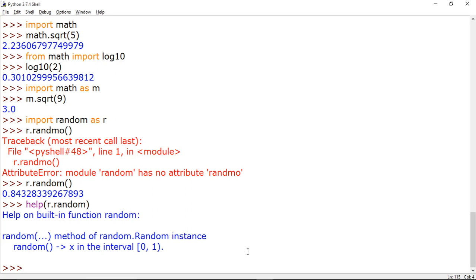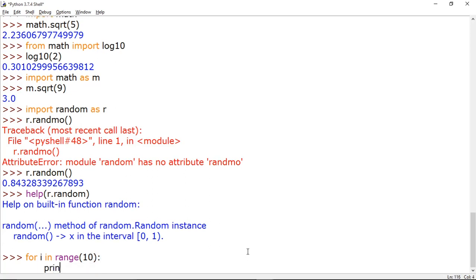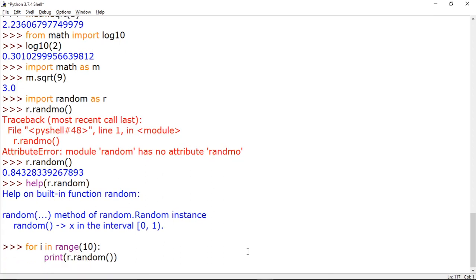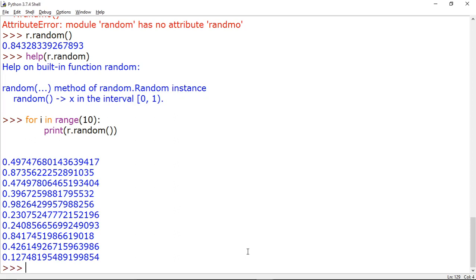Suppose we want to generate 10 random numbers. So what I will do is for i in range 10. There is the range function that you must have discussed, so it is going to generate 10 numbers, and now I am writing print r dot random function. Now you can see this function has given you 10 random numbers which are from 0 to 1. So in your program you may use it as per your requirement.